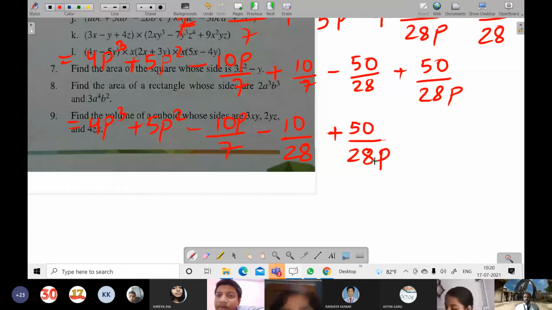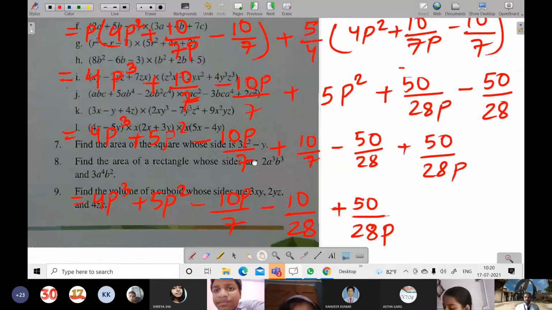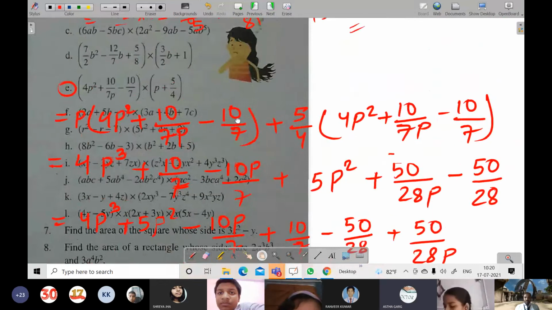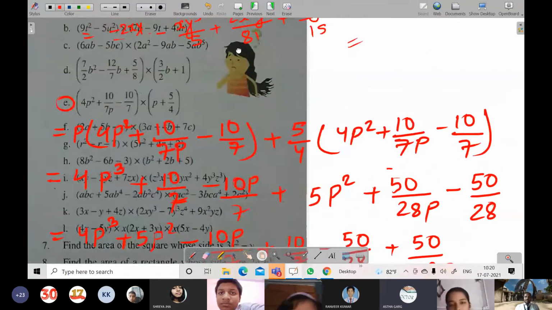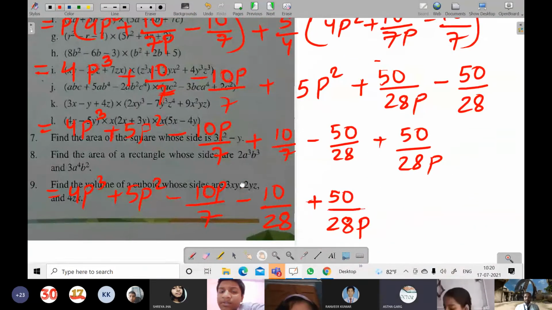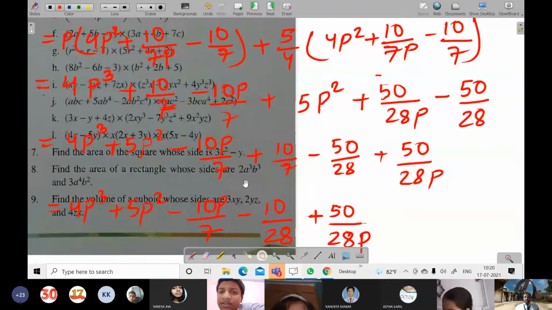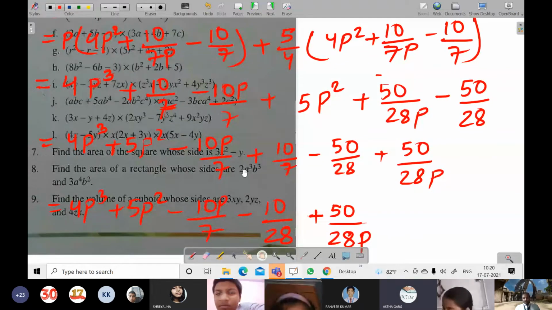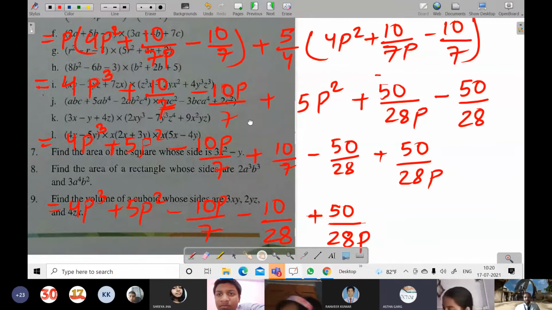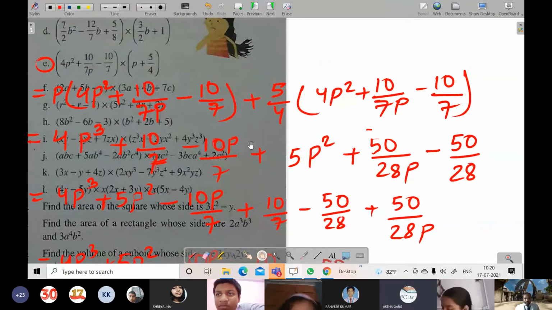Okay, let me see what has been asked in the question. Simplify only. Sir, my answer is different. Your answer is different? Sir, I solved that. What is your answer? So it is 4P cube and 180P square, sir, and minus 10 by 28. 180P square? Yes, sir. How did it come, 180P square?